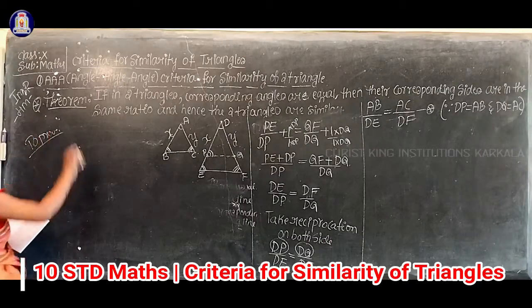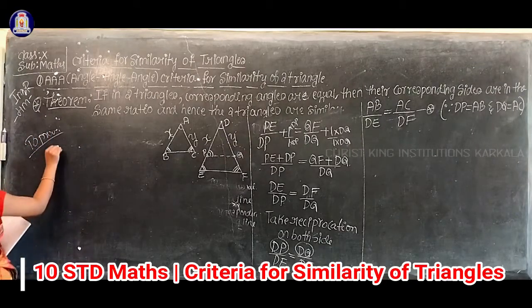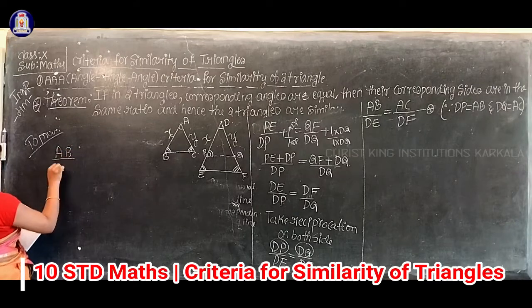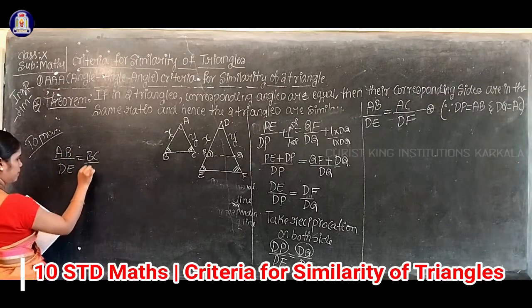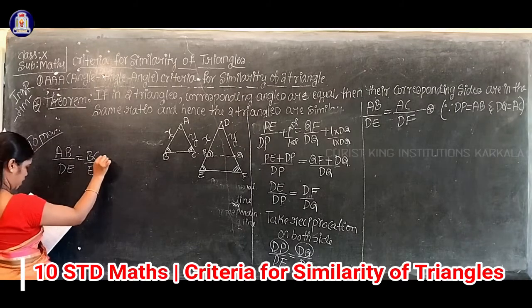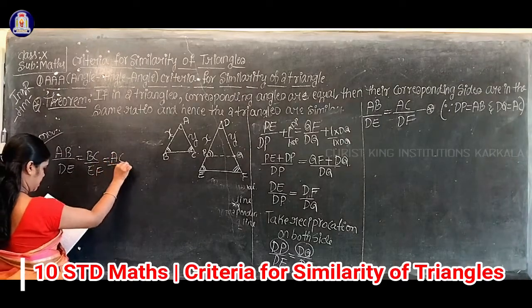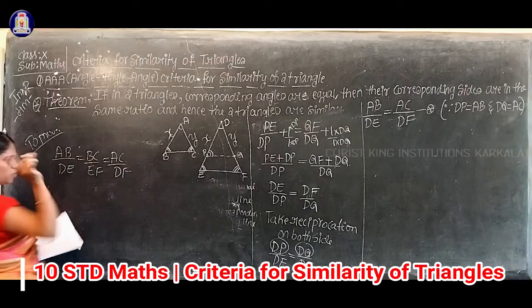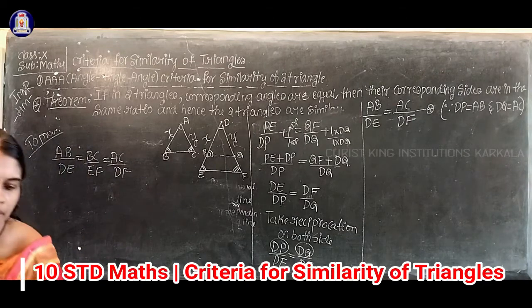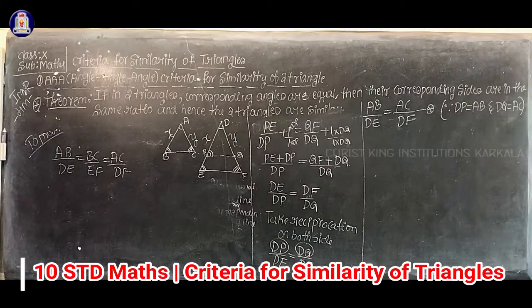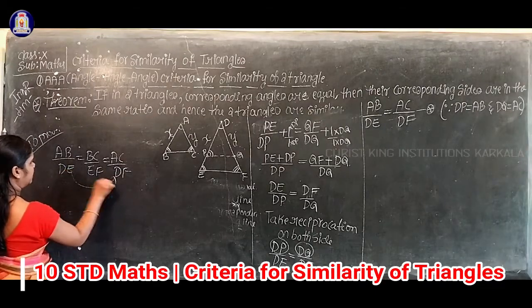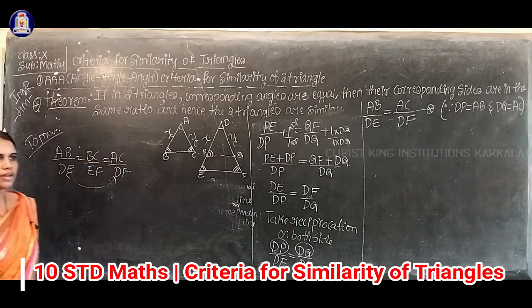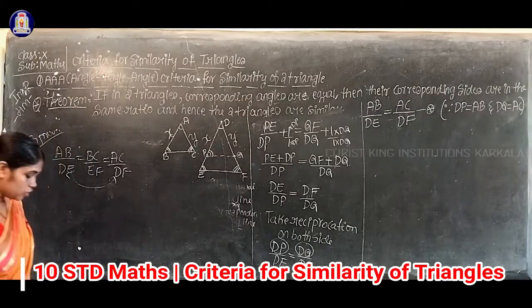At the beginning already we have written here what we have to prove: AB by DE equal to BC by EF equal to AC by DF. This is what we have to prove, isn't it? But here I got one result: AB by DE equal to AC by DF. So first one and third one we obtained, isn't it?